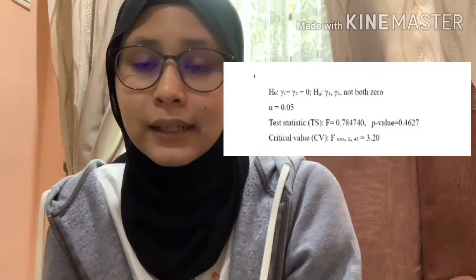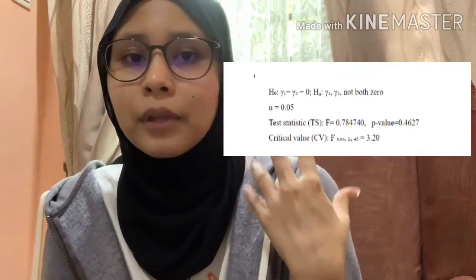This happens when we violate the first classical assumption, which is that the regression equation should be correctly specified. Specification error happens when we exclude an important variable, include an irrelevant variable, or do not use the correct functional form. To test if we have this problem, we use the Ramsey RESET test, and we add 2 variables as proxies to see if they can help to explain the dependent variable. If they can, then we have that problem. So this is the EViews output. We also use the F-test, and from the results, the test statistic is less than the critical value, meaning that we accept the null hypothesis, so we do not have the problem of specification error.